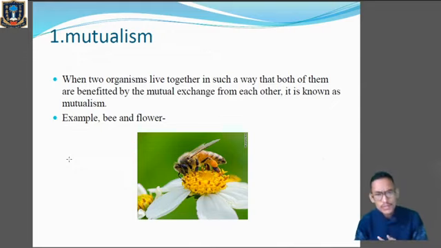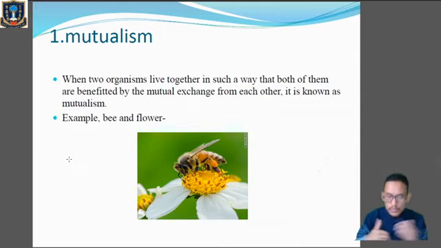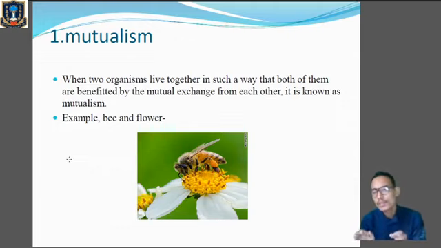Mutualism means when two organisms live together in such a way that both of them are mutually benefited. It is a close association or relationship between two organisms where both are mutually benefited. There will be mutual exchange of materials between the two species. When there is such a relationship between two species, that is called mutualism or mutual association, where both of the species living together mutually benefit.